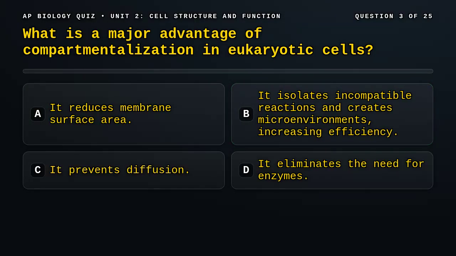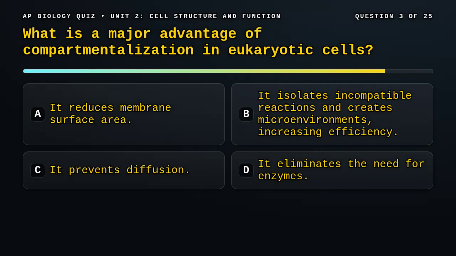Question 3. What is a major advantage of compartmentalization in eukaryotic cells? A. It reduces membrane surface area. B. It isolates incompatible reactions and creates microenvironments, increasing efficiency. C. It prevents diffusion. D. It eliminates the need for enzymes.